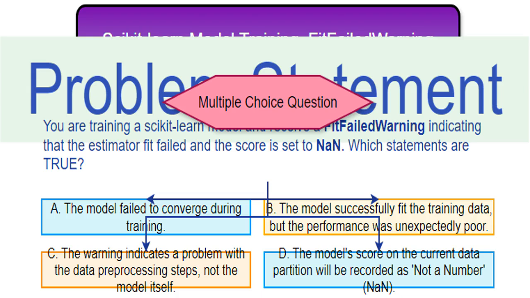I'm presenting a problem about using Sklearn, a popular machine learning library in Python, to train a model. We'll focus on a specific warning that appears during training. A "fit failed warning" that says the model fitting failed and its score is set to nan, not a number. Let's figure out what this warning really means.